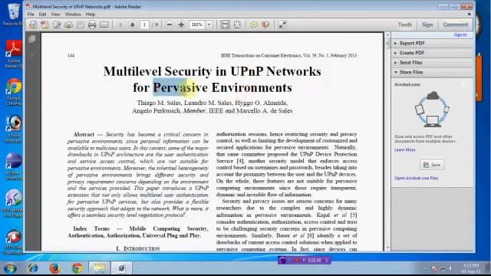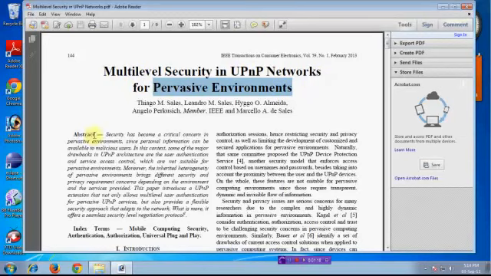We are using a pervasive environment, so software and hardware interaction also must be involved in pervasive environments. UPnP, that means Universal Plug and Play Networks, is mostly used worldwide for home automation and office automation tool development using this network. Here this paper mainly focuses on UPnP network being implemented with multi-level security.